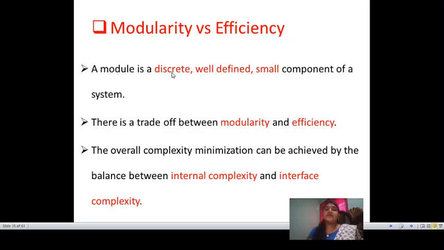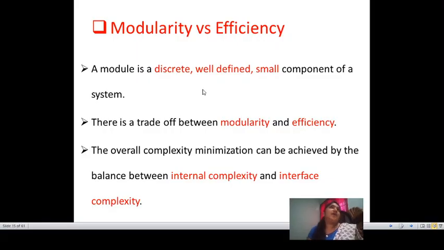Modularity means dividing everything into modules. Because we divide into modules, the testing process will be done in an efficient way. So if the modularity increases, then efficiency also increases.